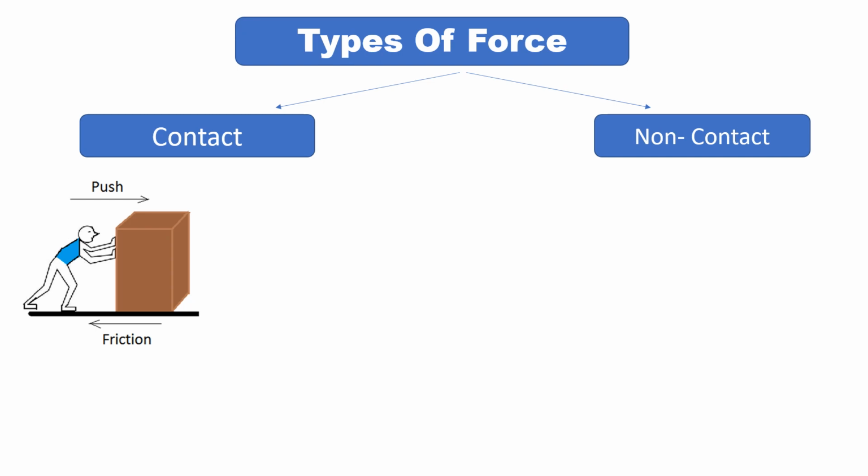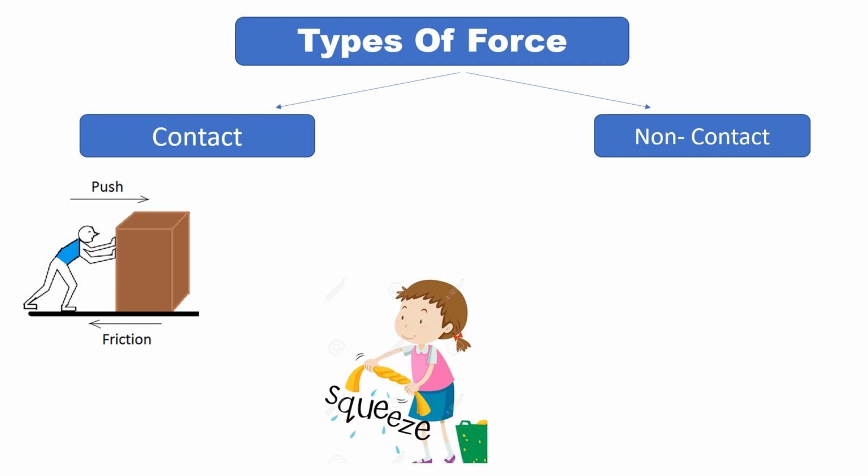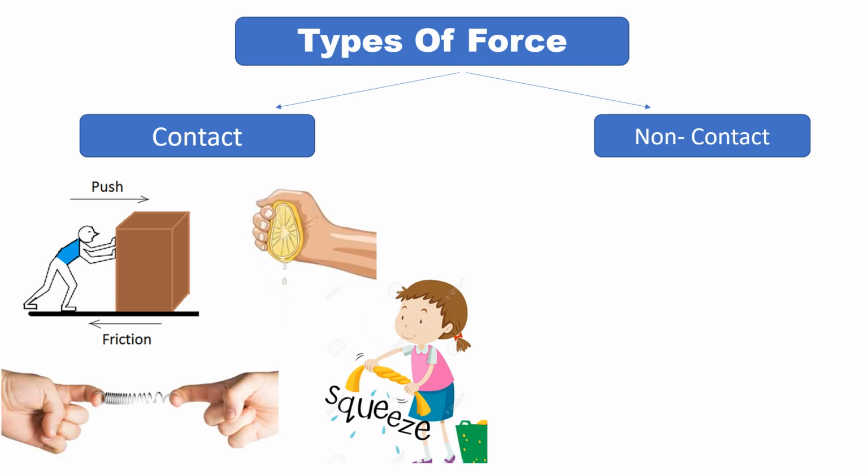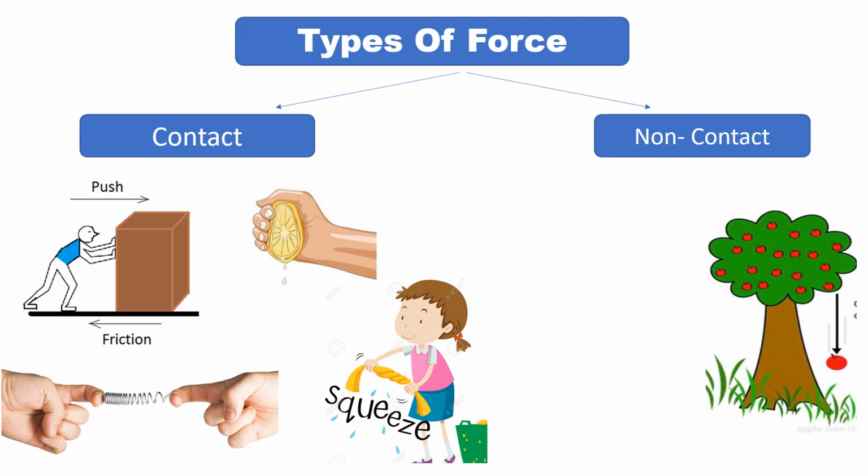Then friction, the force acting between the box and the surface or the ground, is a contact force. The box and the surface are in contact with each other. So this friction force is also a contact force. Other examples of contact forces are squeezing, pulling, stretching or compressing of a spring. Then we'll come to non-contact force.